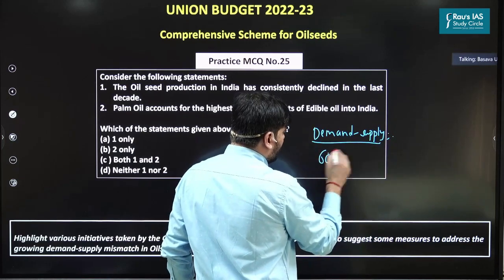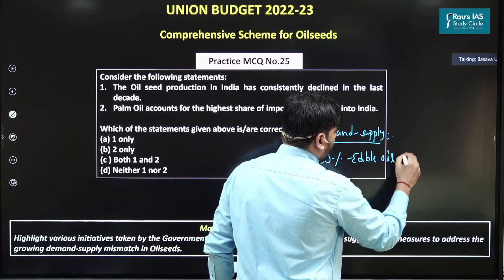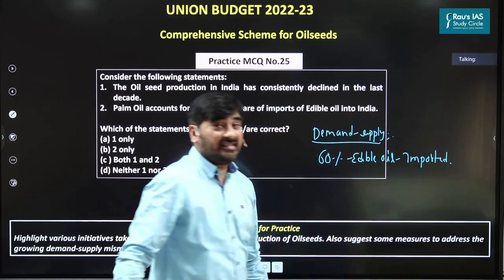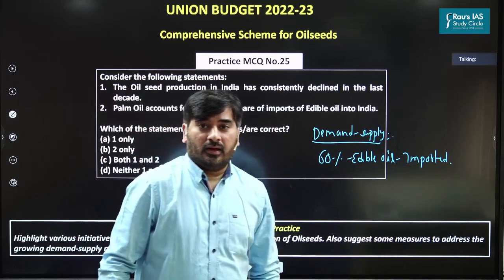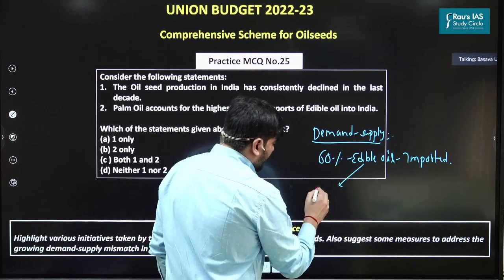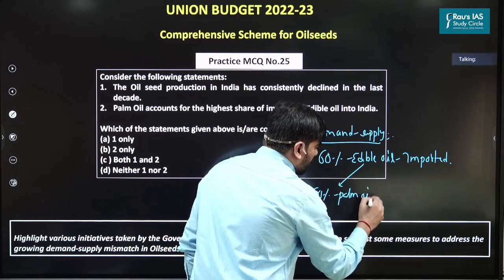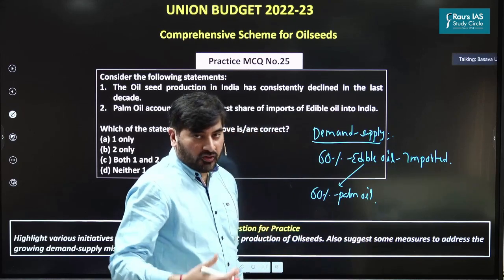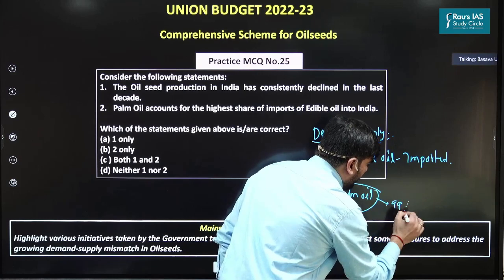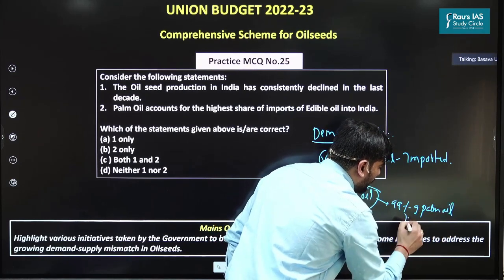Almost 60% of edible oils that we use in India is basically imported from other countries. 60%. Out of this edible oil that we are importing, 60% is basically palm oil. And it is also being said that 99% of palm oil that we use in India is imported.